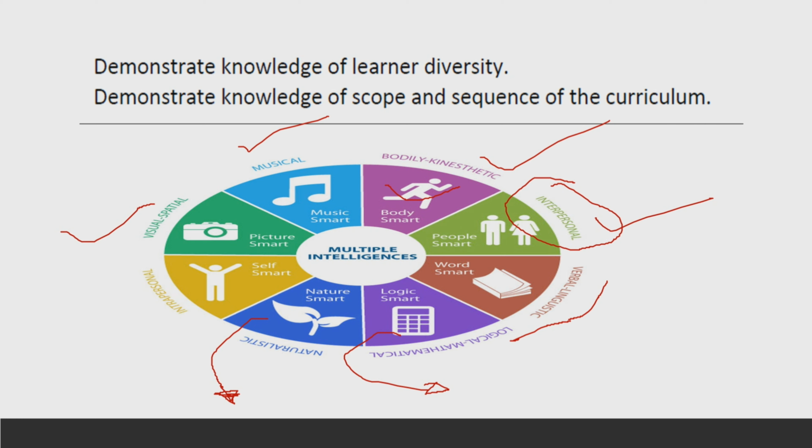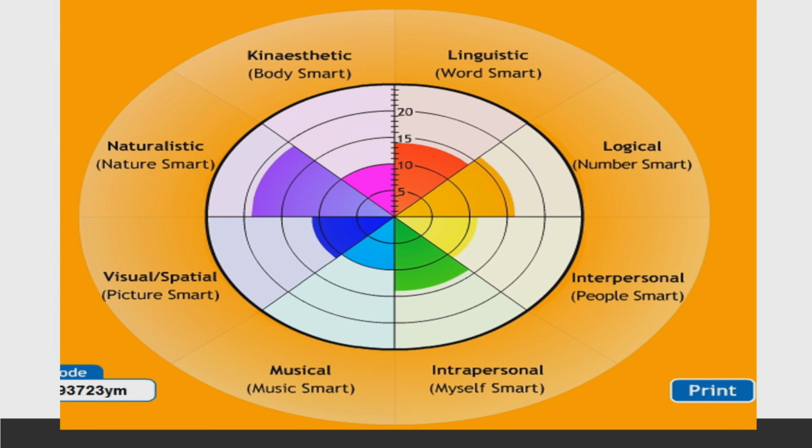Some students are self-smart, or they learn through intrapersonal skills. They are independent, self-sufficient, and they don't need extra help. Also, you can easily learn it with the help of this diagram or this slide.